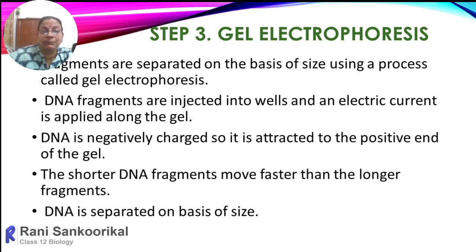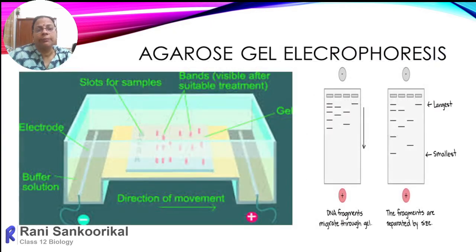The smaller fragments will move very fast compared to the larger ones, and they settle in the anode region. The larger ones stay towards the loading site. In that way, DNA can be separated.